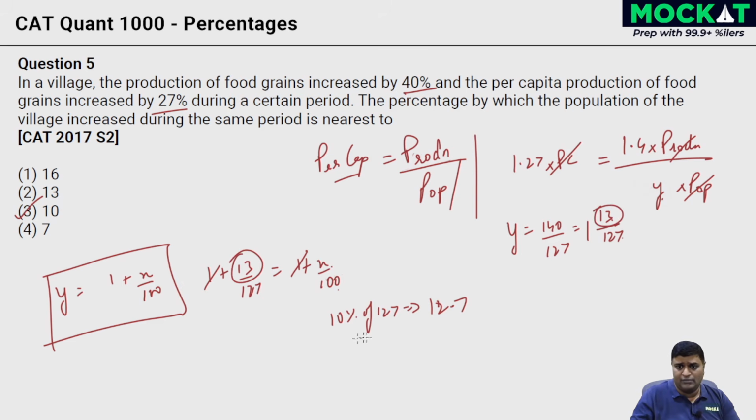This 13 extra. What about 13% of 127? 13% of 127 is nothing but what I need to do over here is I need to add 3 times 1.27. 10% is 12.7. 3 times 1.27 or 3 times 1.3 comes to about 3.9, and the number is shooting up to around 16.6 or something like that. It's much bigger than my 13. The closest over here is 10%. Or even better, just use the calculator, right? 13 by 127 into 100%. It's the CAT exam, and you have the calculator nowadays. So option 3, 10 is the answer for this question.